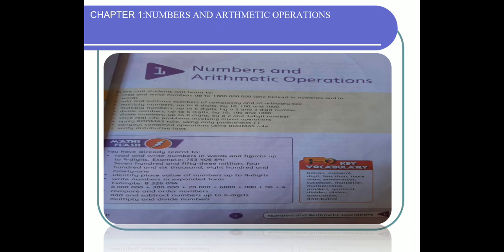After reading this chapter, you will be able to read and write numbers up to 1 billion, add and subtract numbers of complexity, multiply numbers up to 6 digits, divide numbers up to 6 digits, solve real life problems, apply the DMOS rule using parentheses, and carry out combined operations using the DOMAS rule.